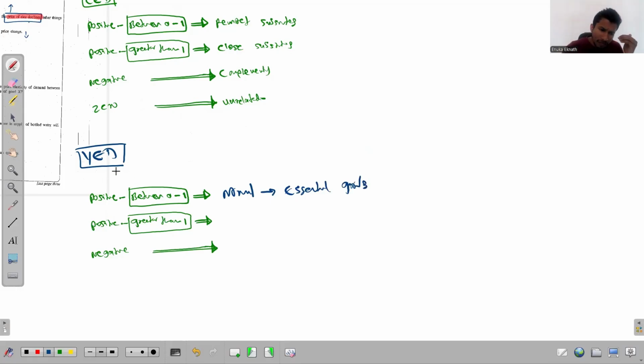And if the YED value is positive and greater than 1, once again the goods are normal, but those are luxury goods. And if it is negative, simply the goods are inferior goods.